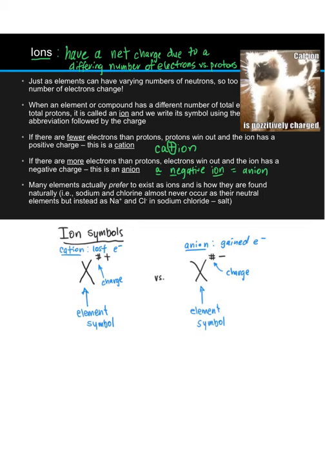To calculate the magnitude of the charge on an ion, whether it's a cation or an anion, we take the total number of protons that our element has in its nucleus, again, given from its atomic number on the periodic table, the number of protons, and subtract from that the number of electrons.